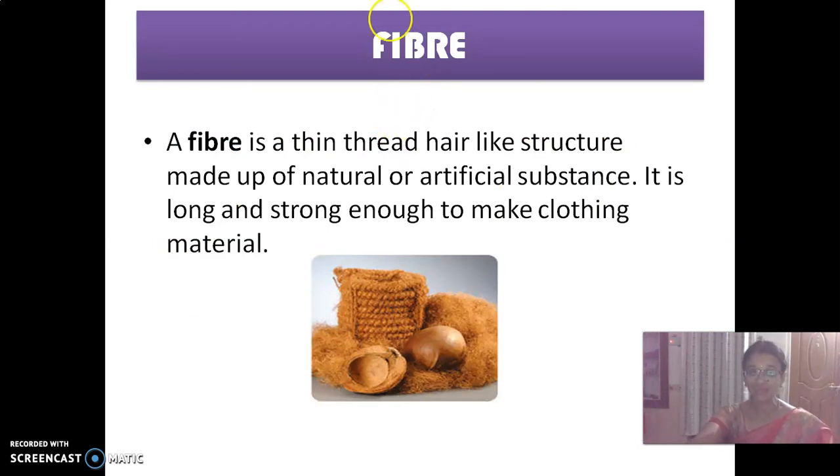So what is the first one? Fiber. What is meant by fiber? A fiber is a thin thread, a hair-like structure. It can be artificial or natural. Thin is nothing but very small. Thread means it is also a thread-like structure, hair. It can be a natural or artificial substance. It is long and strong enough to make clothing material.